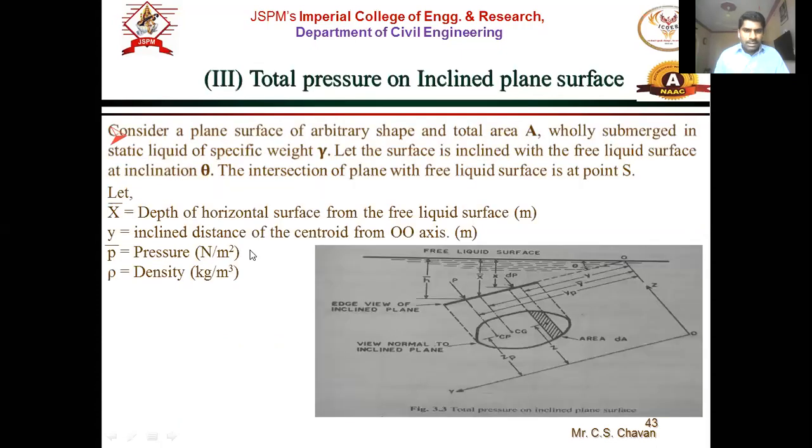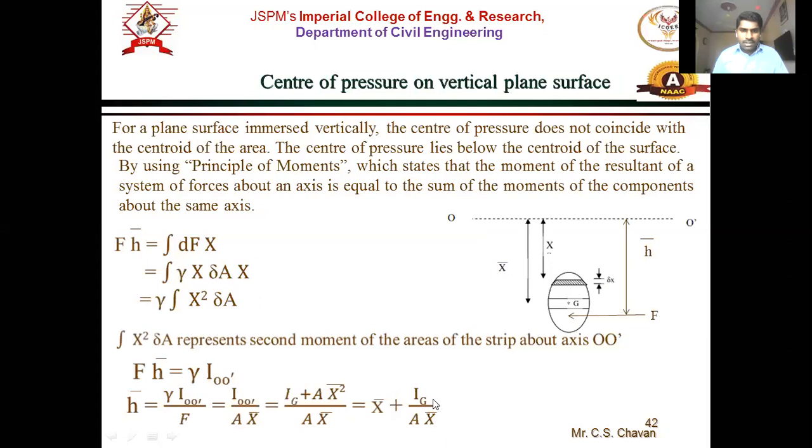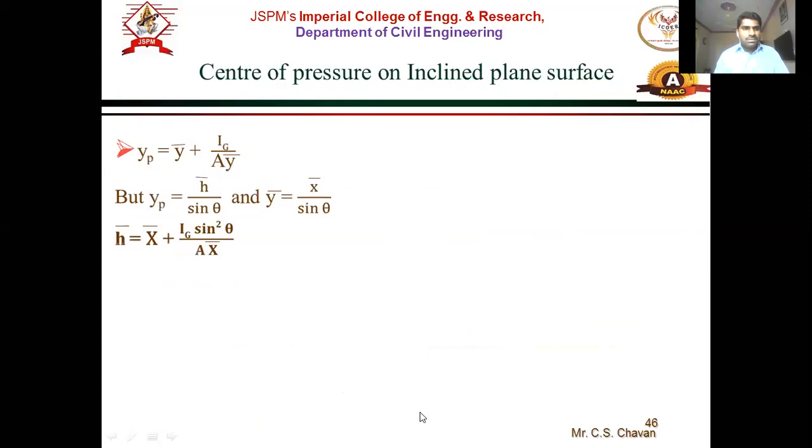Now what will be the theta in this case? If we use sin square theta here, theta is 90 degrees. So sin square 90 is nothing but 1. So the formula is also applicable here. If it is a vertical plate, then theta will be 90 degrees and the formula remains the same. So for an inclined surface, just the term sin square theta is added. The rest of the formula remains the same. So h bar is equal to x bar plus Ig sin square theta upon A x bar.